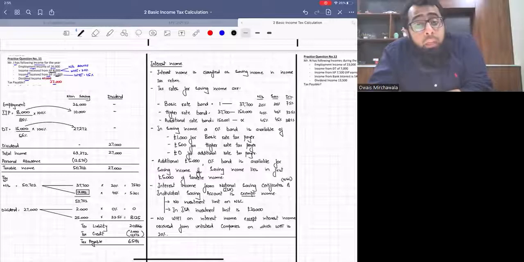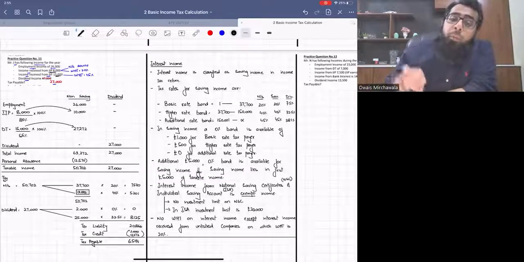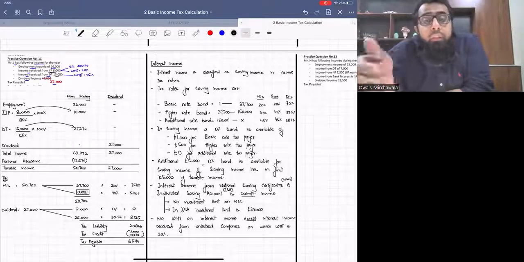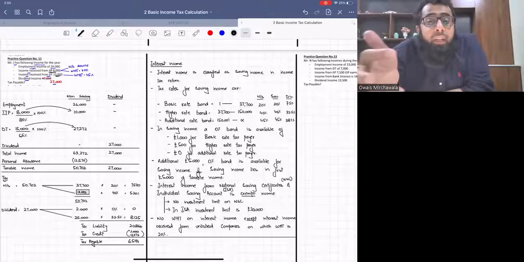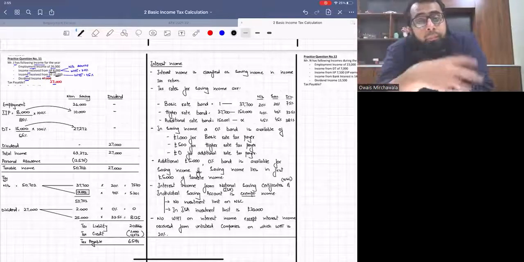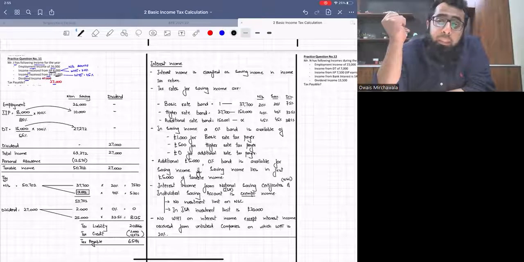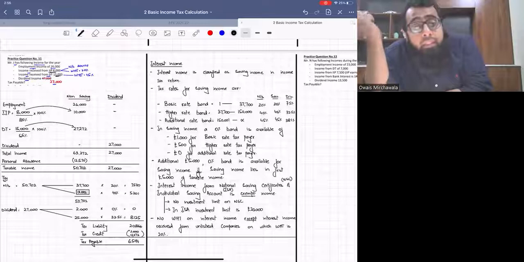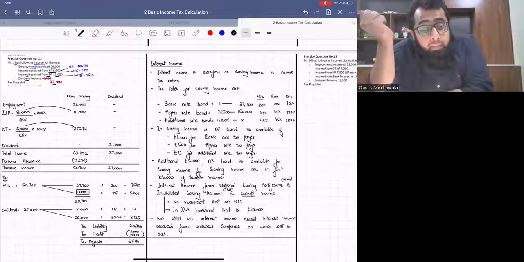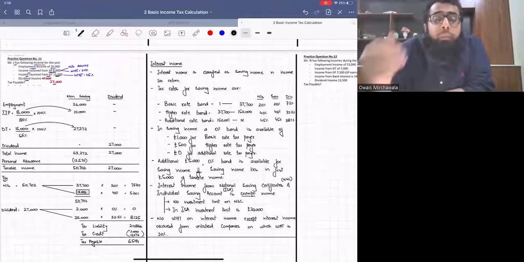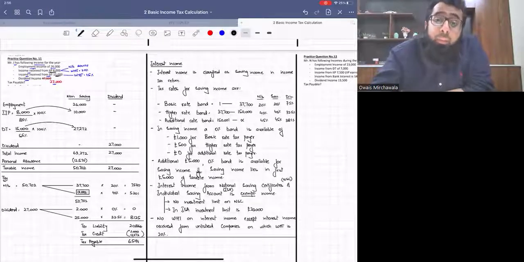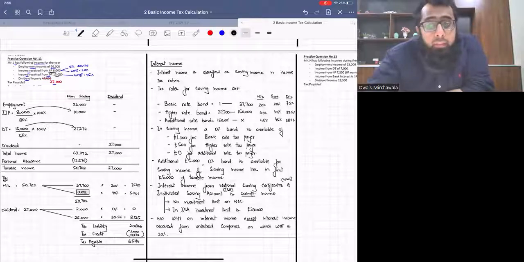In the next class, we'll have a discussion on interest income. These are all small issues which are added in the tax return. Then we'll discuss qualifying loan interest, planning of personal allowances, qualifying donations, and then this chapter will be completed. So it is basic tax calculation. We are looking at how a basic tax return is made. I hope that you people are getting it. We will continue in the next class with the concept of interest income. Okay, thank you.